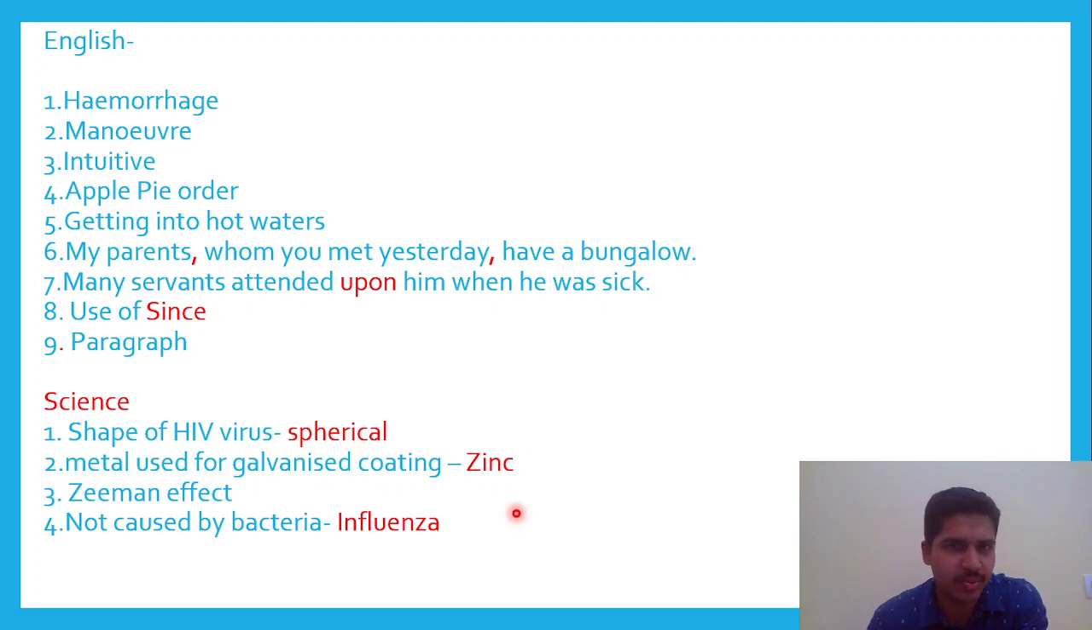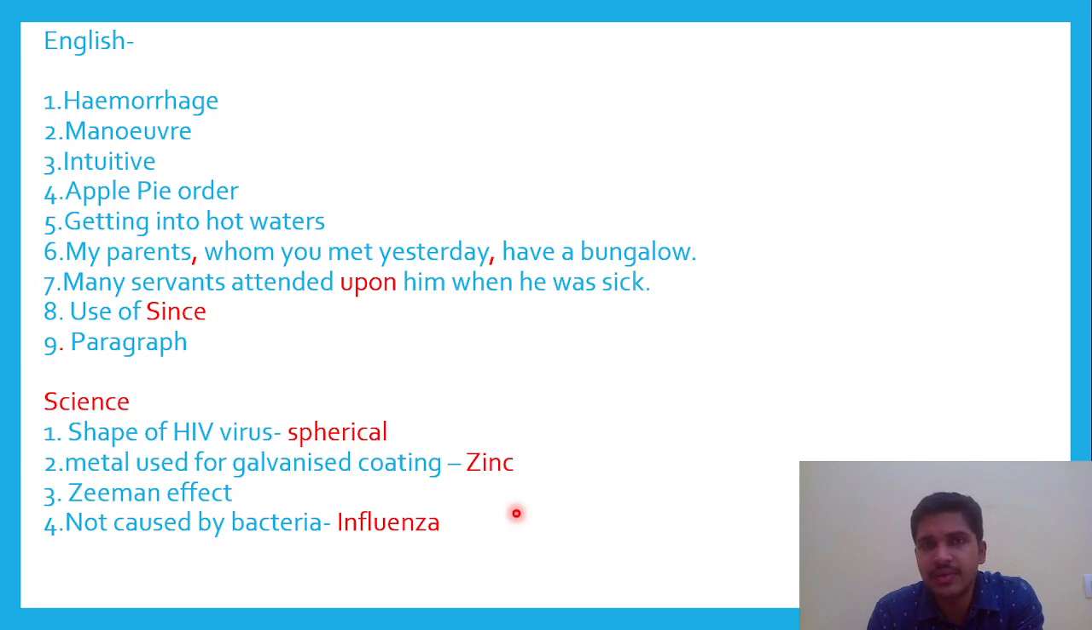Next question was proper use of comma. So my parents, whom you met yesterday, have a bungalow. You were supposed to put the right commas. Now the next one was put the right word in the space. The question was many servants attended dash him when he was sick. The options were attended to, attended on, attended upon, and there was one more. Here again I made a mistake. The right answer is attended upon. Attended upon means taking care of someone.